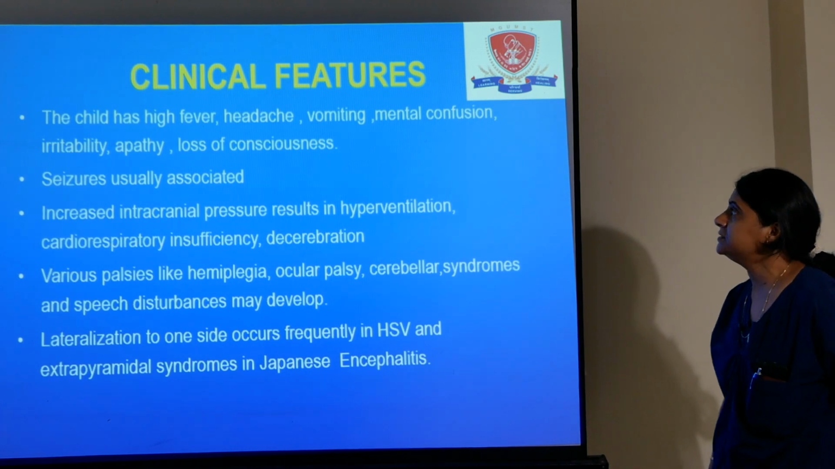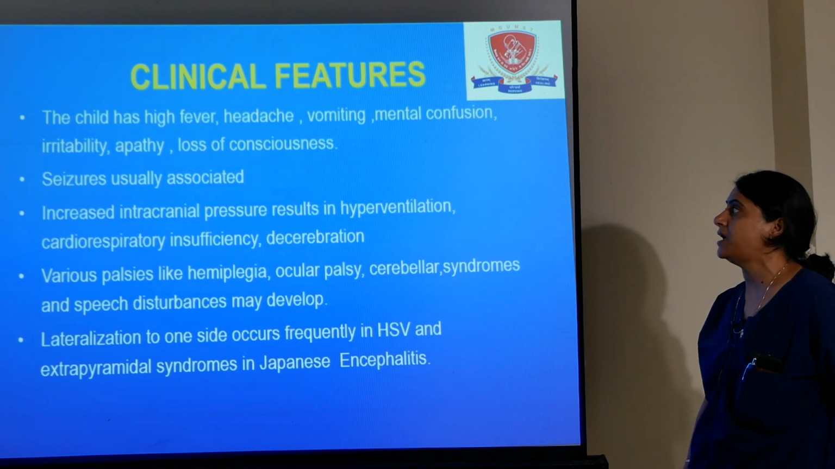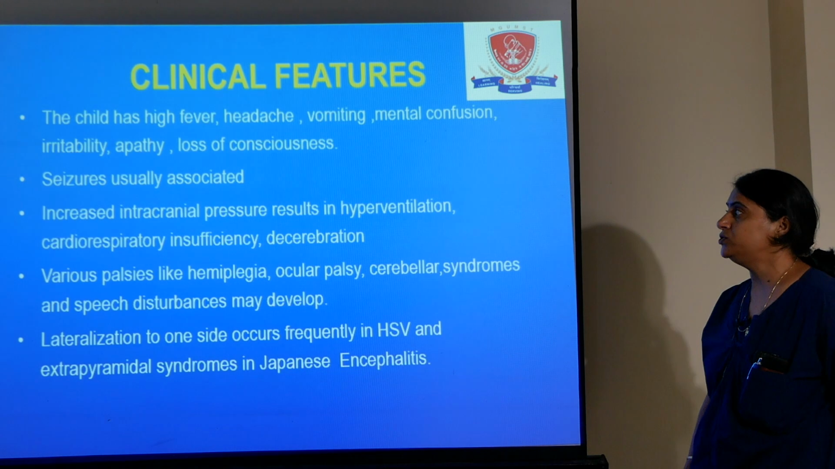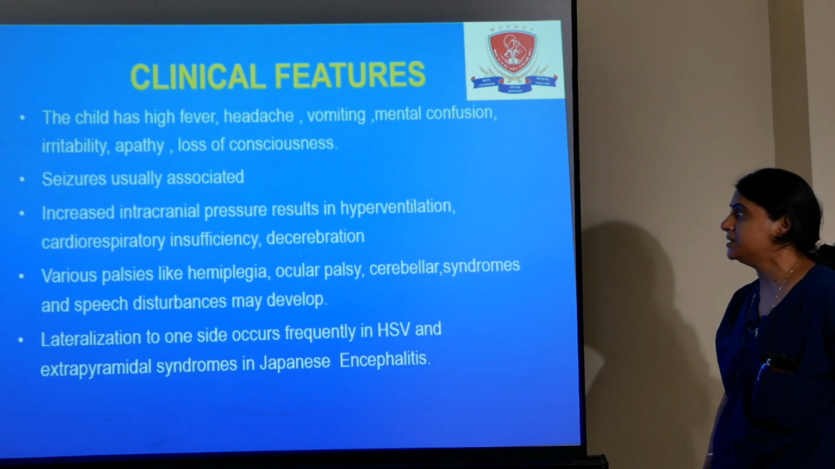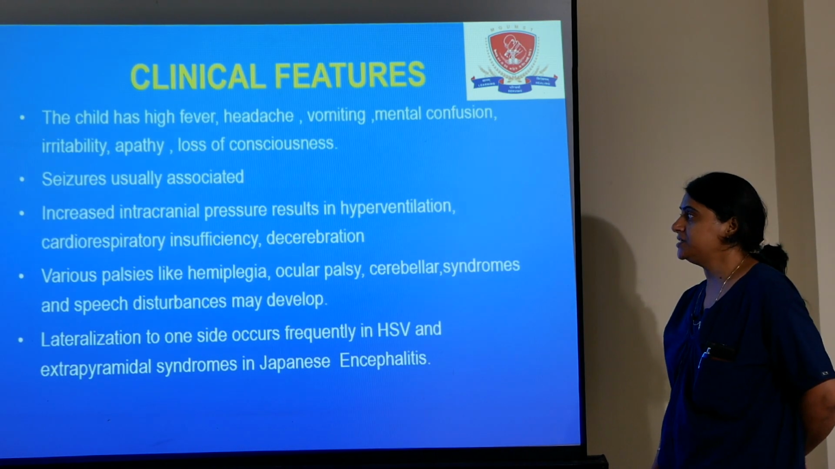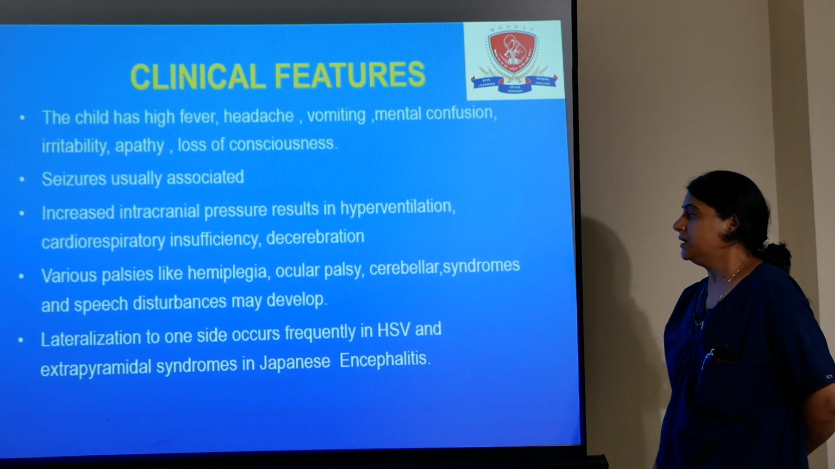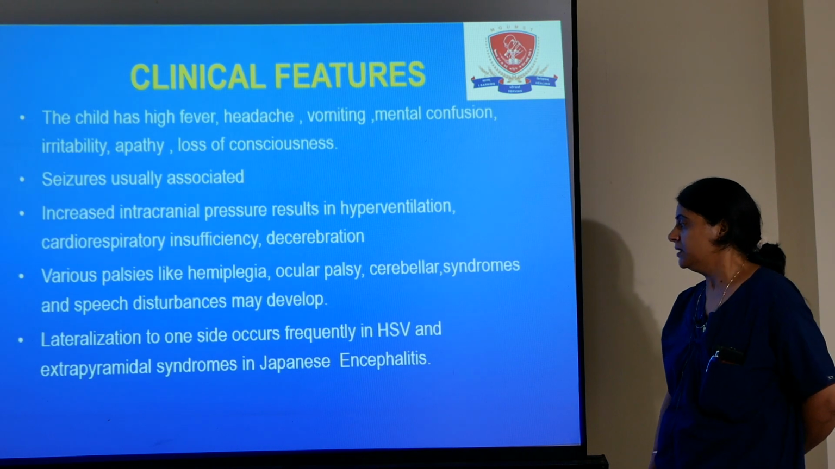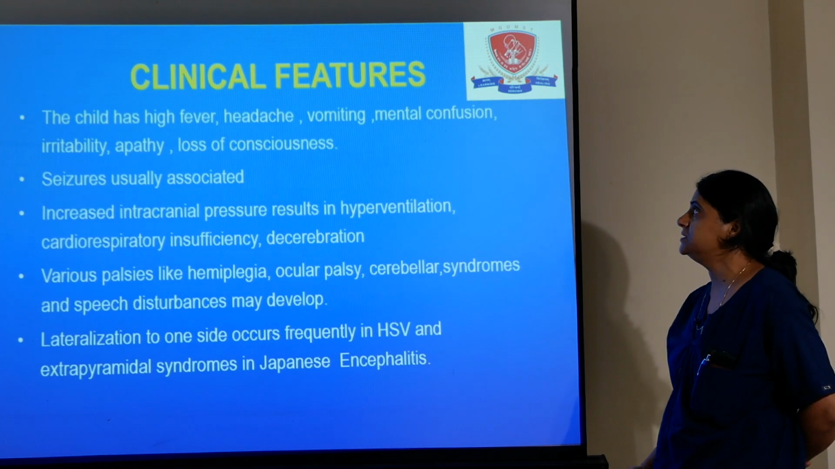Clinical features of encephalitis. The child presents with high grade fever, vomiting, mental confusion, irritability, apathy and loss of consciousness. Seizures are usually associated with encephalitis and are focal in origin. Increased intracranial pressure is present in some cases and results in hyperventilation. Cardiopulmonary insufficiency and decerebrate posture may be there. Various palsies like hemiplegia, ocular palsy, cerebellar syndromes and speech disorders may develop. Lateralization to one side occurs frequently in herpes simplex virus infection, and extrapyramidal syndromes are more common in Japanese encephalitis.